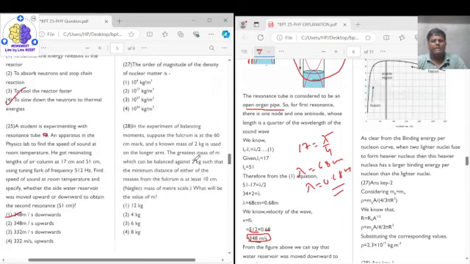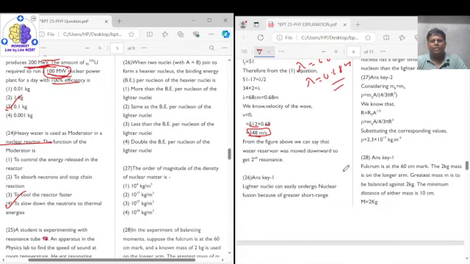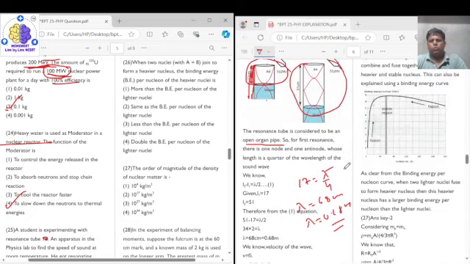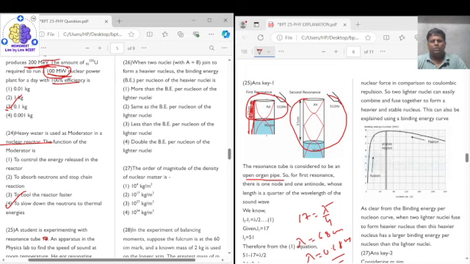Now coming to question number 26. Question number 26 says that when two nuclei with A equals 8, meaning mass number 8, join to form a heavier nucleus, the binding energy per nucleon of the heavier nuclei is more than, the same as, less than, or double the binding energy per nucleon of the lighter nuclei.